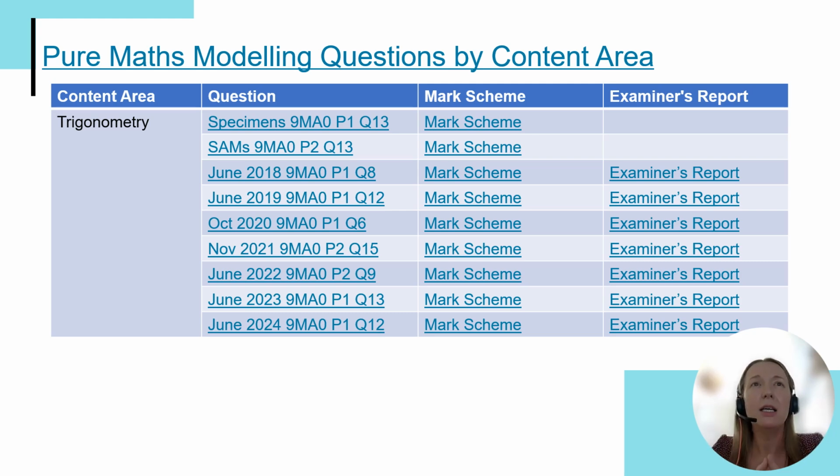So you can see the snippet on screen here. It gives you all of the past paper questions that involved a trigonometric model. And you've got links there to the original question, the mark scheme, and the examiner's reports. So a really valuable resource to make sure that you've got ready access to those modelling questions to practice them for each topic that you are teaching.